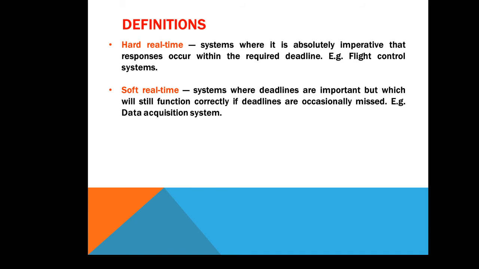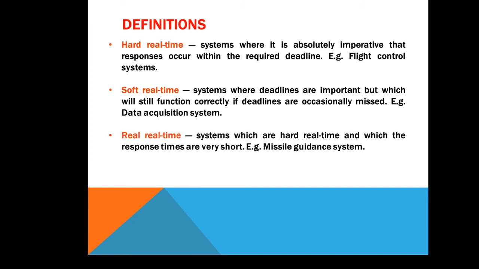When we load a CD in a CD drive, the tray comes out gradually, and there is a timeline given to the tray that within a particular second the tray will come out and you will put your CD, then you push the button and the CD tray will go inside and the CD will load. So here the timeline is soft real time. There is no harm to the human being.